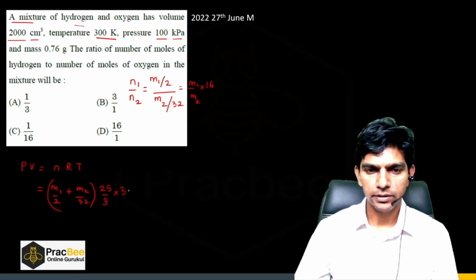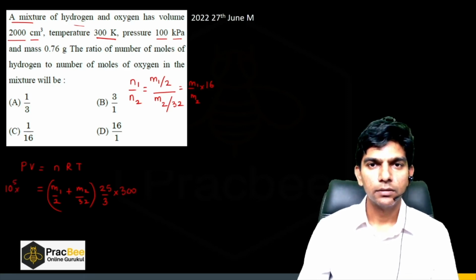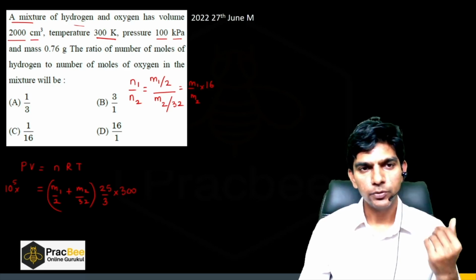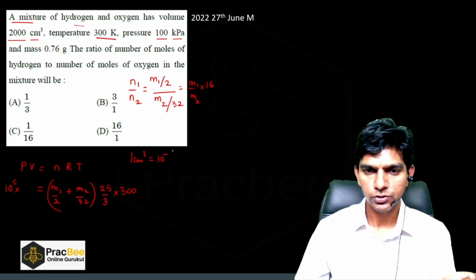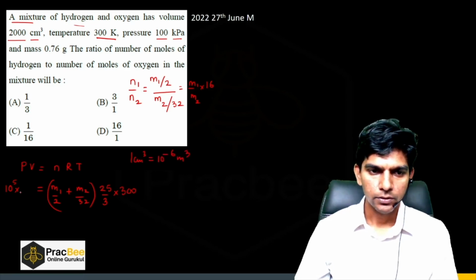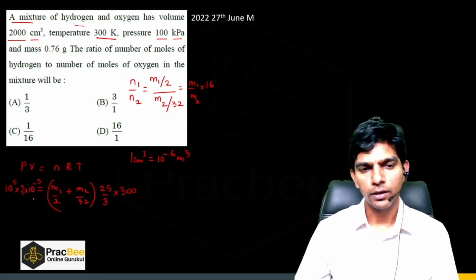Temperature is given as 300 Kelvin. Pressure is 100 kilopascal, so we can say it is 10 raised to 5 Pascal. And the volume is 2000 centimeter cube. So to convert centimeter cube into meter cube, we have to multiply by 10 raised to minus 6. So it will become 2 times 10 raised to minus 3. I hope it is clear.